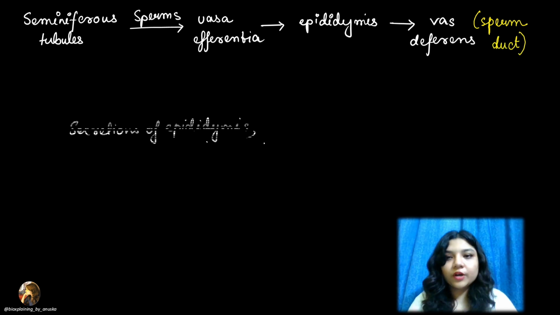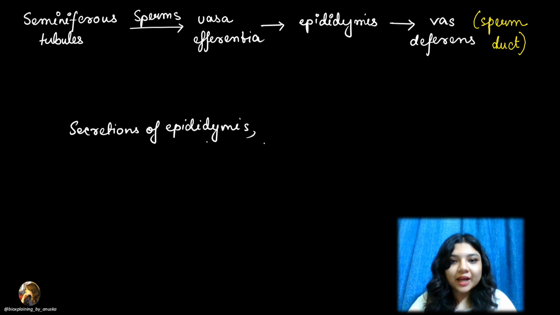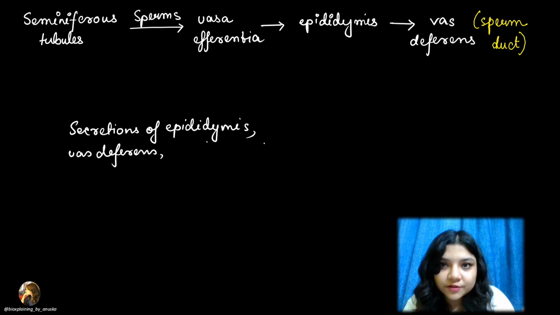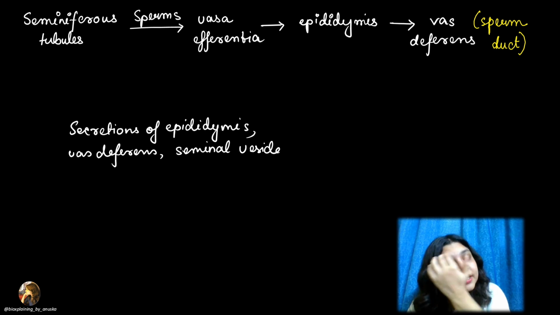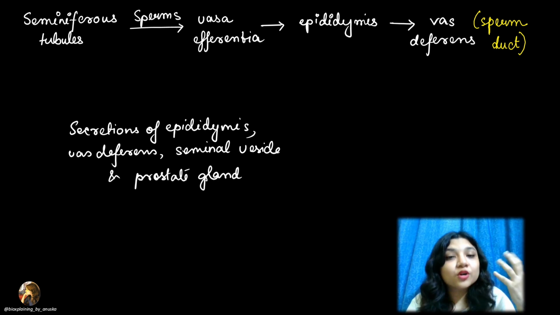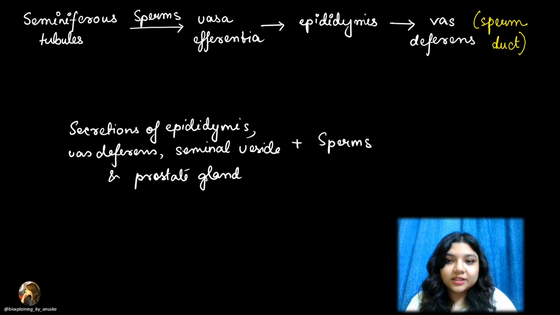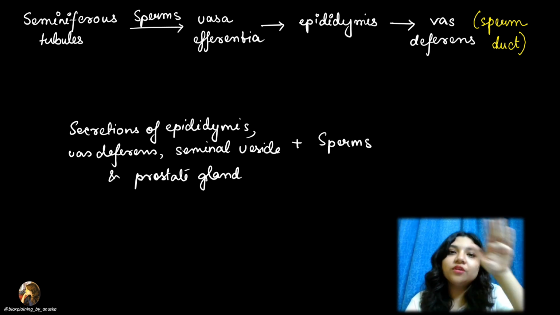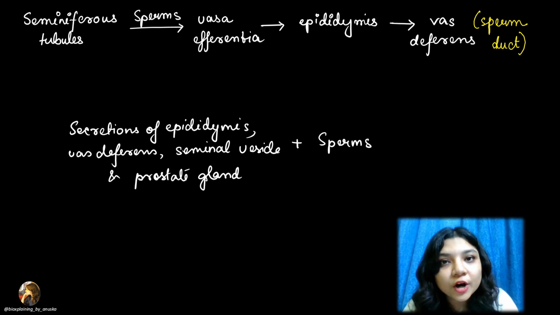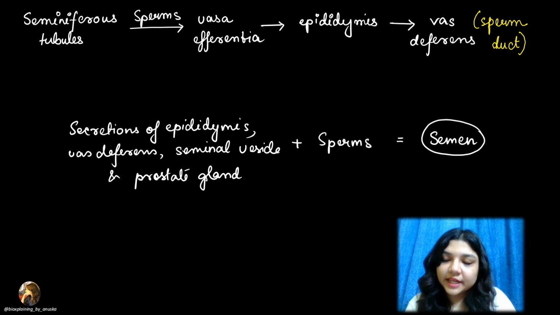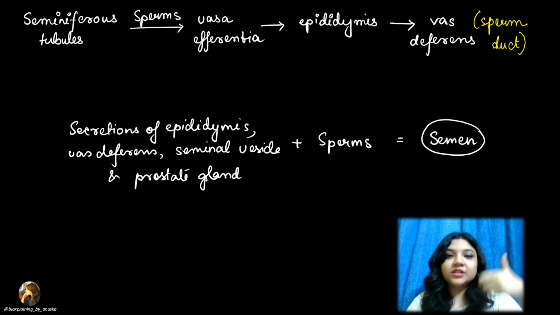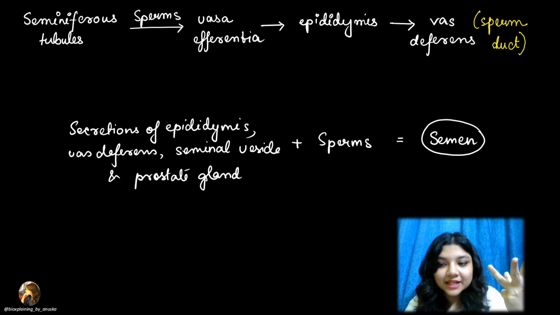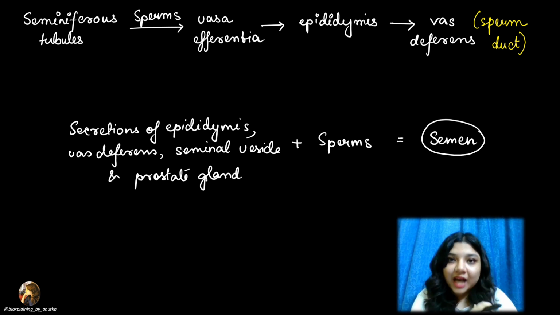So the secretions of the epididymis, then secretions of the vas deferens, then secretions of the accessory glands, that is, seminal vesicle and prostate gland, and the sperms that are produced. All of this taken together, what does it form? It forms the semen. Getting it? So secretions of epididymis, vas deferens, seminal vesicle, prostate gland, everything together with the sperms, we can call semen. I guess this is clear. So that's it about spermatogenesis.